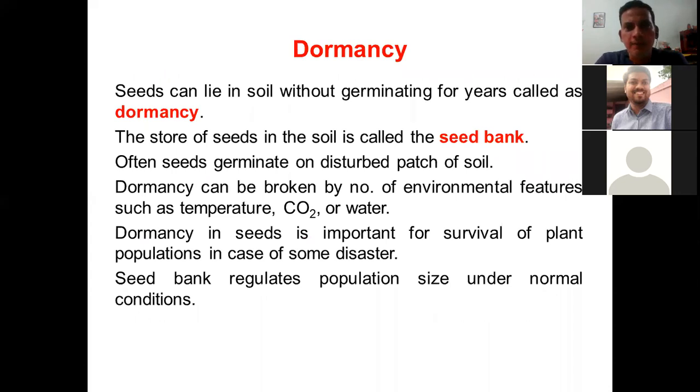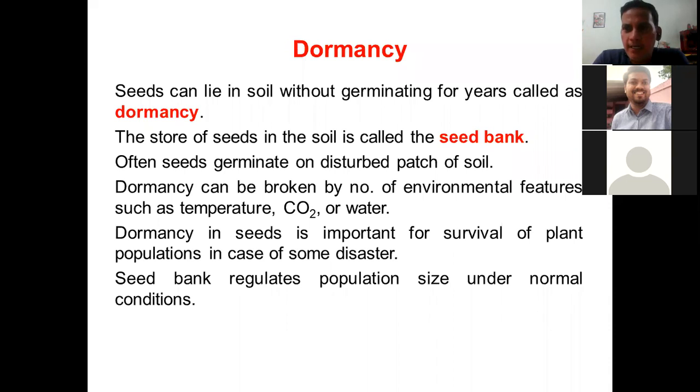Okay, so now we'll come to dormancy. Seeds can lie in soil without germinating for years. Now this particular situation is called dormancy, and those seeds are called dormant seeds. So it is a kind of method to survive adverse conditions.